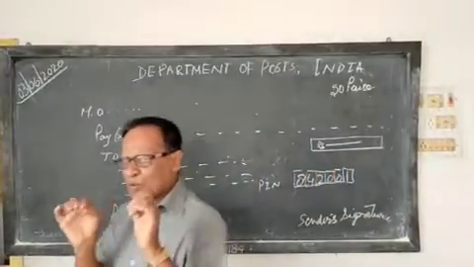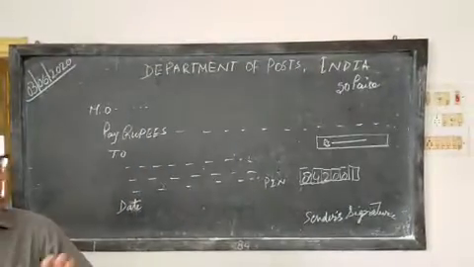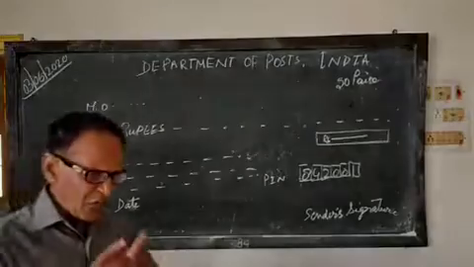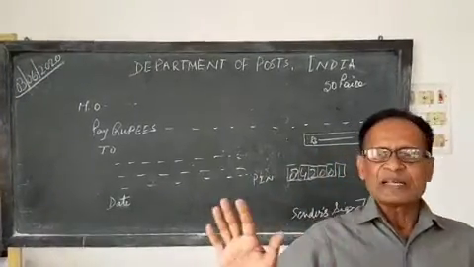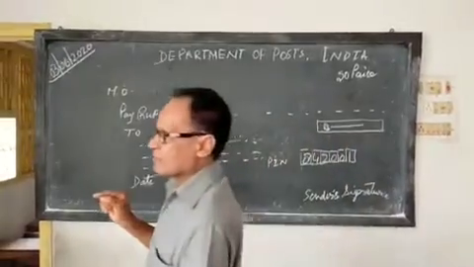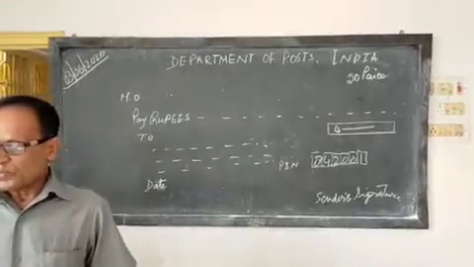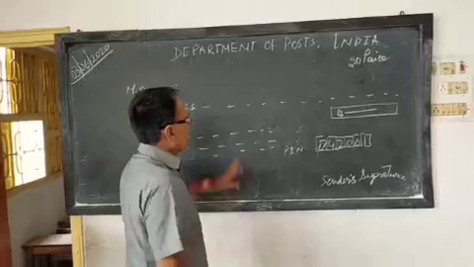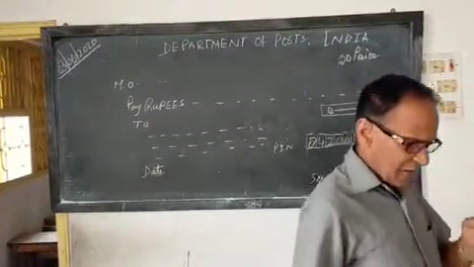MO is the full form of money order. It has so many parts. As you know, a money order form is always written with capital letters, not with small letters. All the vacant places are filled in, or written by you, in capital letters. As for example, if you have an idea about the